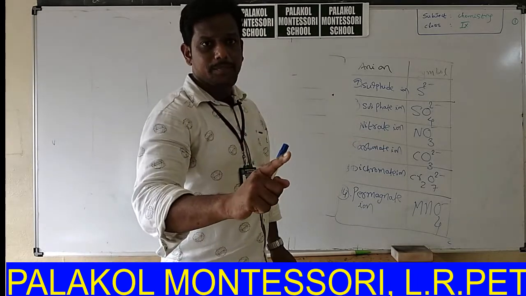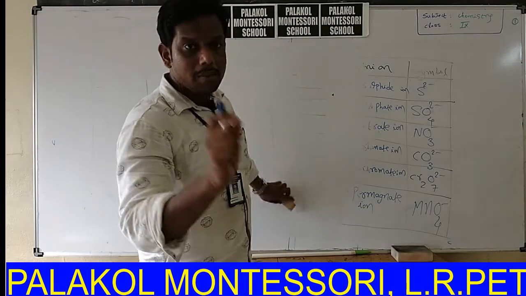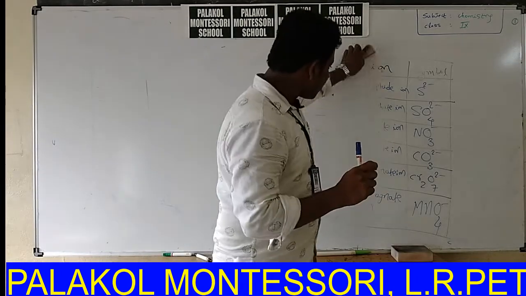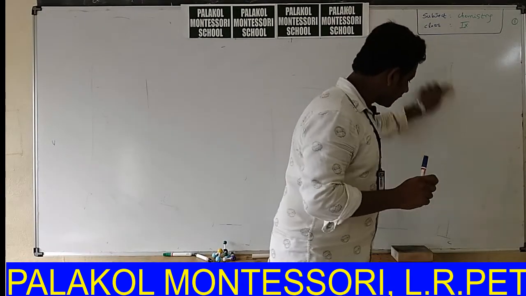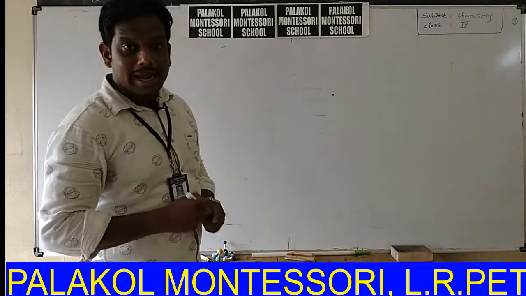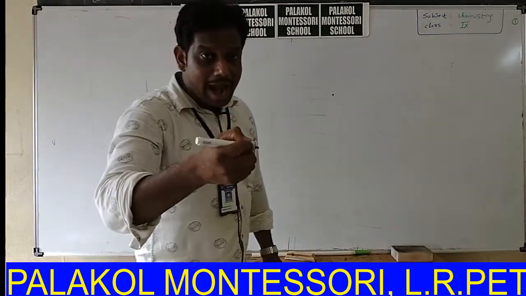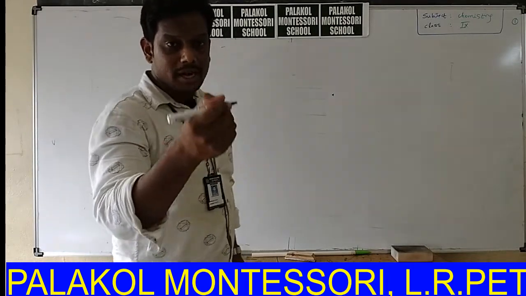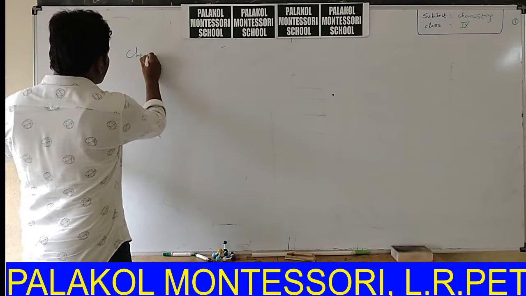Copper, oxygen and carbon. Okay, that means the chemical formula indicates how many and which type of atoms of different elements are present in that particular compound.